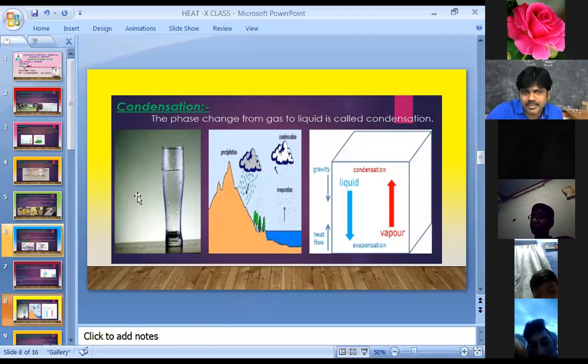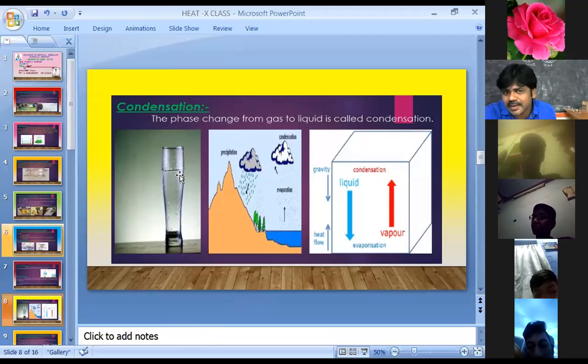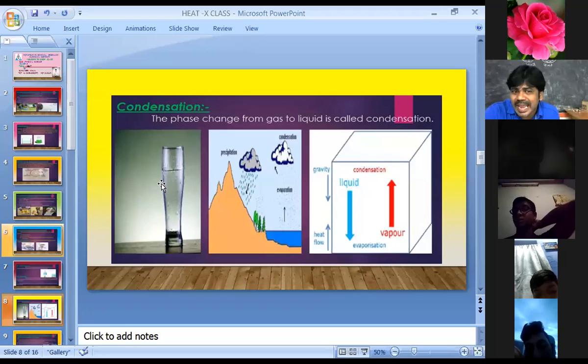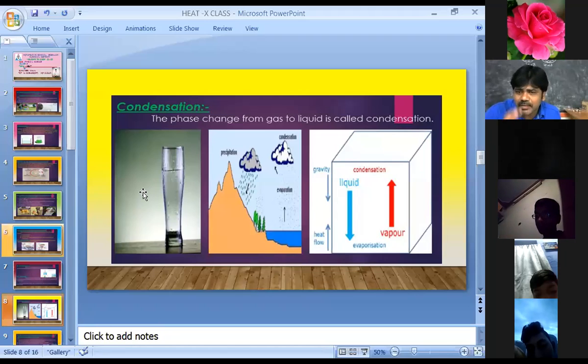glass. There is air all around us, right? What is present in the air? Water vapor in the form of gas. When this water vapor, that means the air, is striking the glass tumbler, the water vapor molecules are striking the glass.